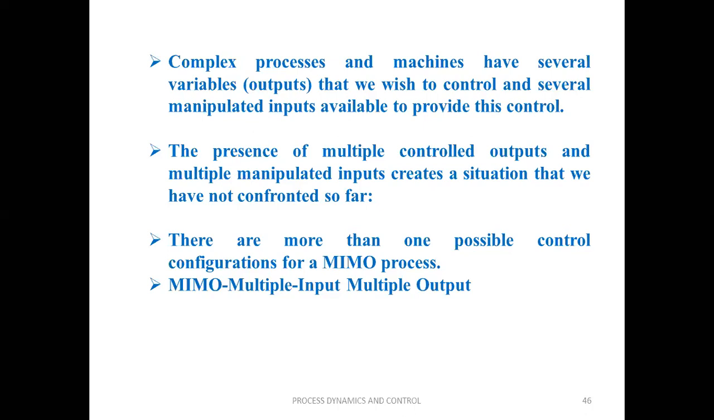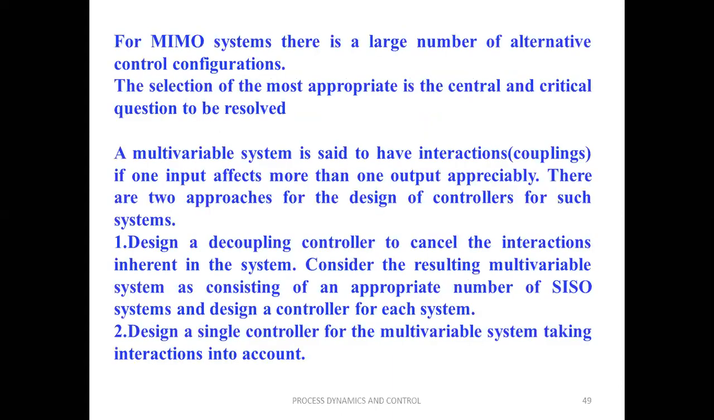That means we may have more inputs and more outputs. If you observe the normal simple level control system, we have observed only three or four variables: the level of the tank, the input flow rate to the tank, the output flow rate from the tank, maybe some surrounding temperature, pressure. In that level control system, the only variable to be controlled is level. By using the input or output flow rate, we are able to control the level of the tank.